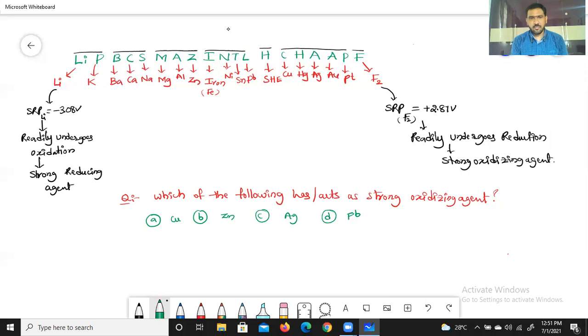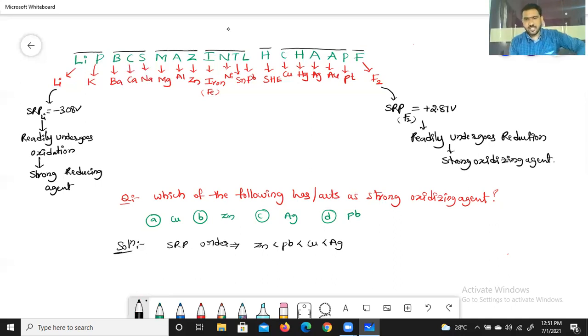In the SRP order, the lowest one is zinc, next is lead, then copper and silver.